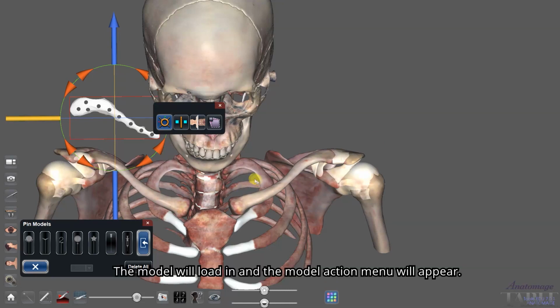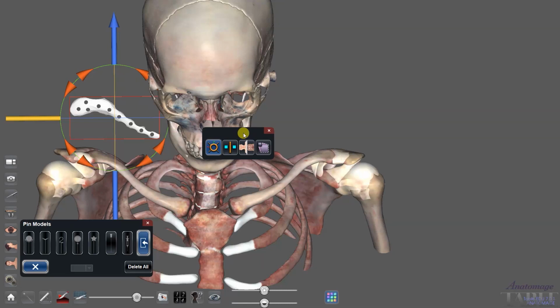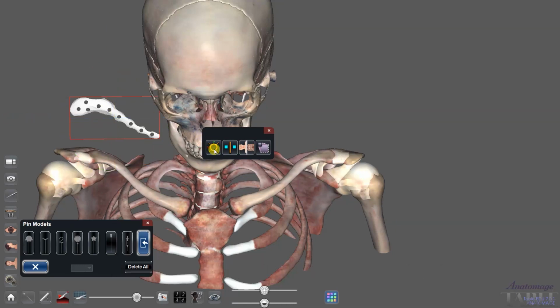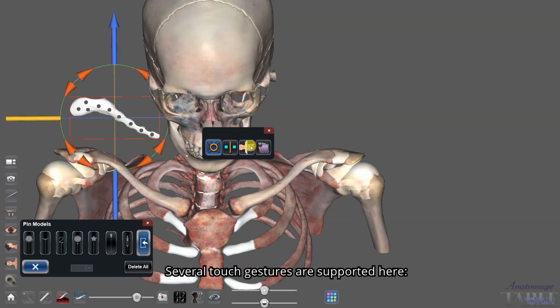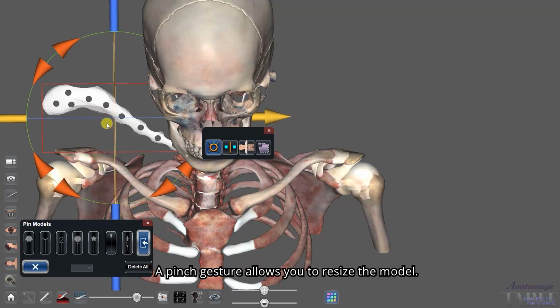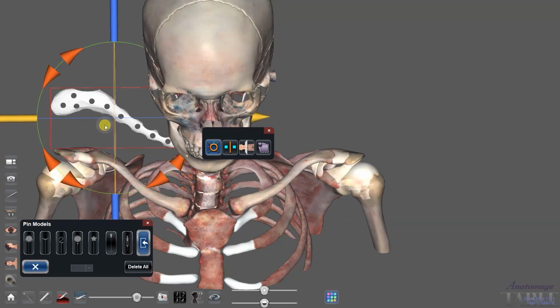The model will load in and the model action menu will appear. The first option, highlighted in blue, turns on the model widget. Several touch gestures are supported here. A pinch gesture allows you to resize the model.